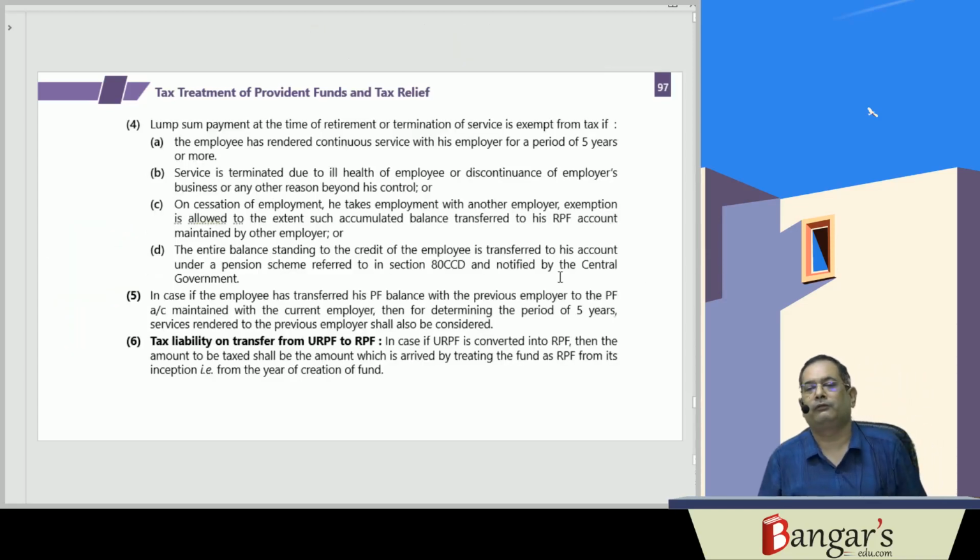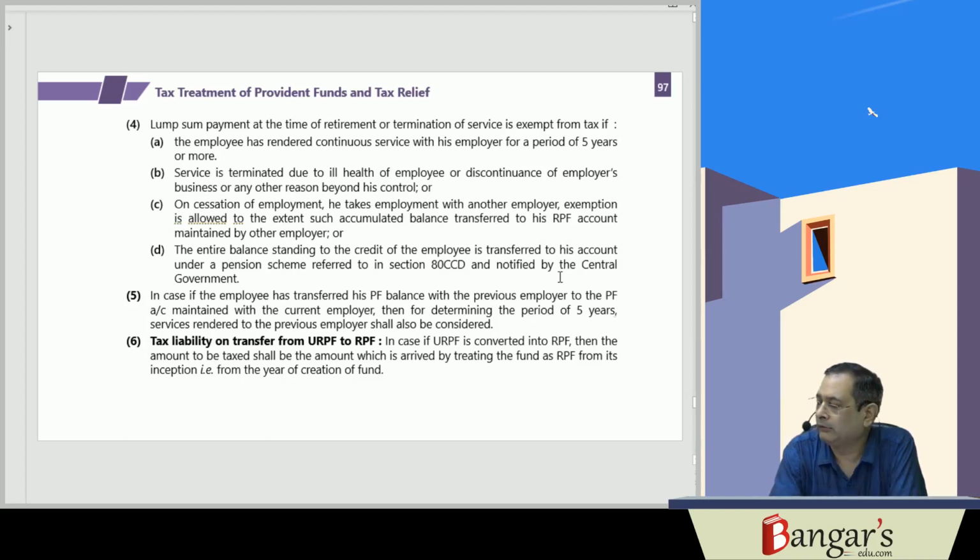Then we have said that if any lump sum payment is received at the time of retirement or termination of service, the same is exempt from tax, in case the employee has rendered continuous service with the employer for a period of 5 years or more, or the service is terminated due to ill health of the employee, or discontinuance of the employer's business, or for reasons beyond his control.